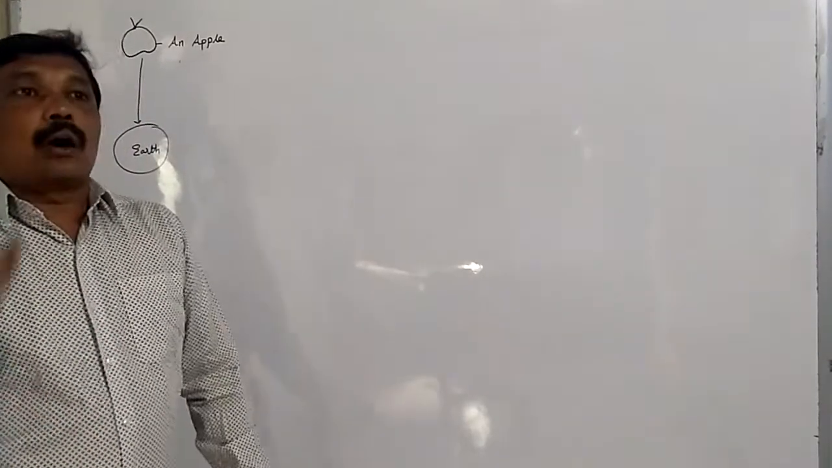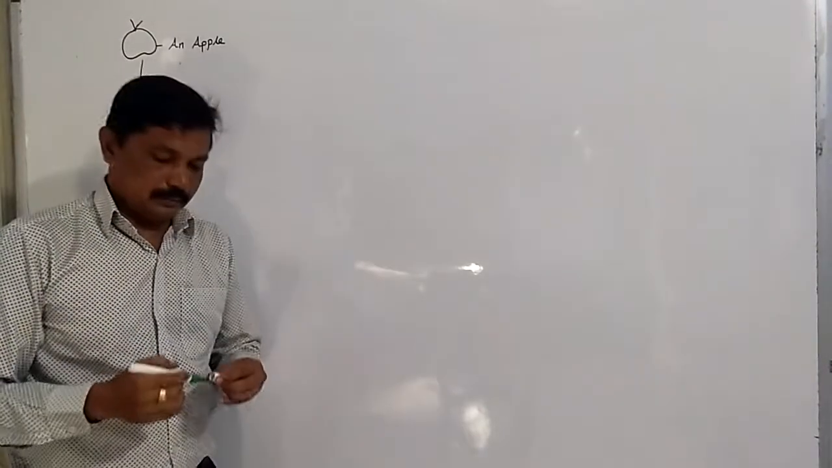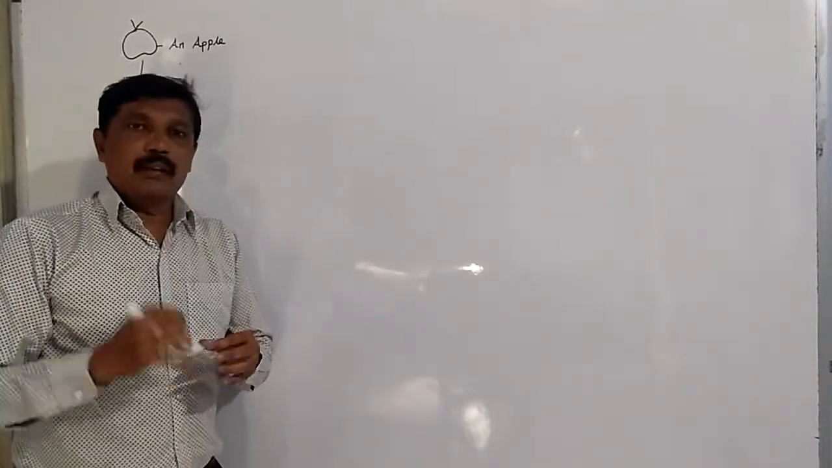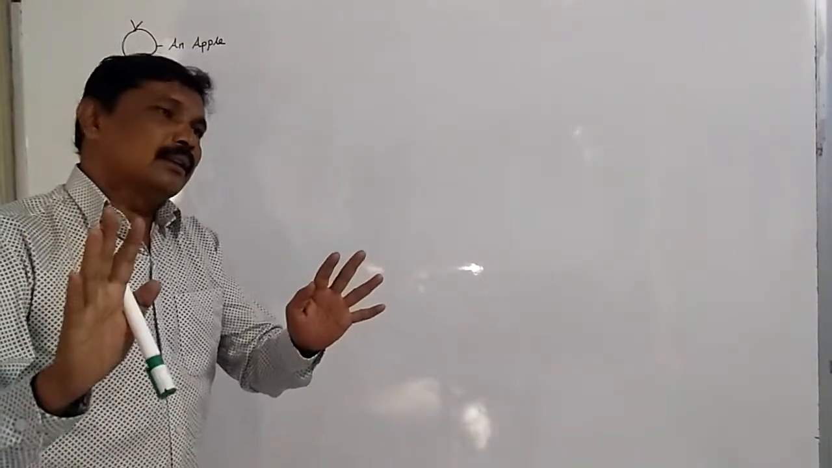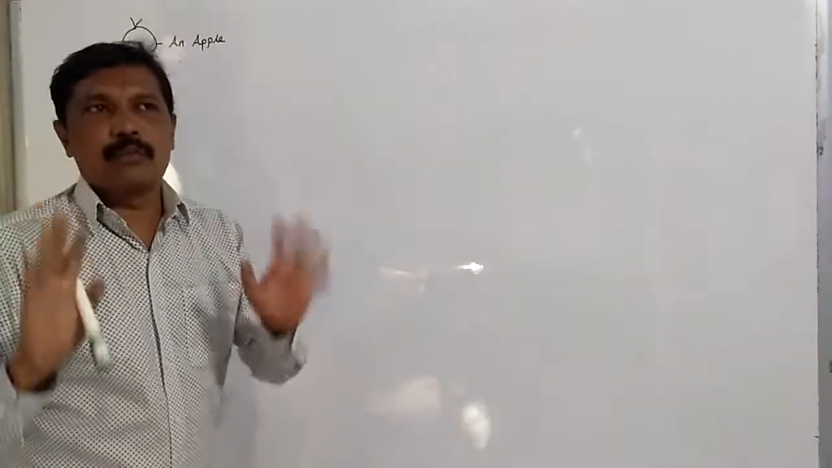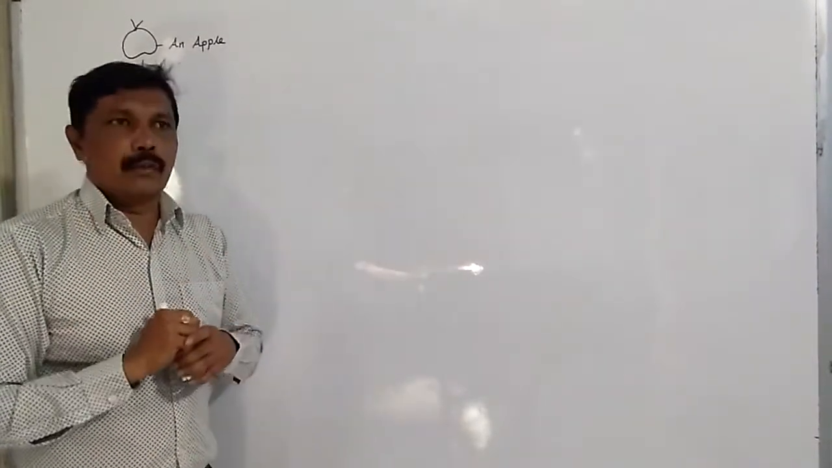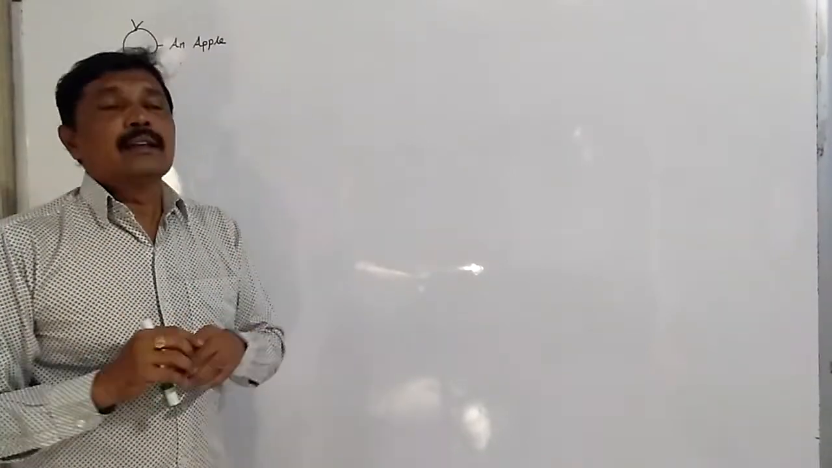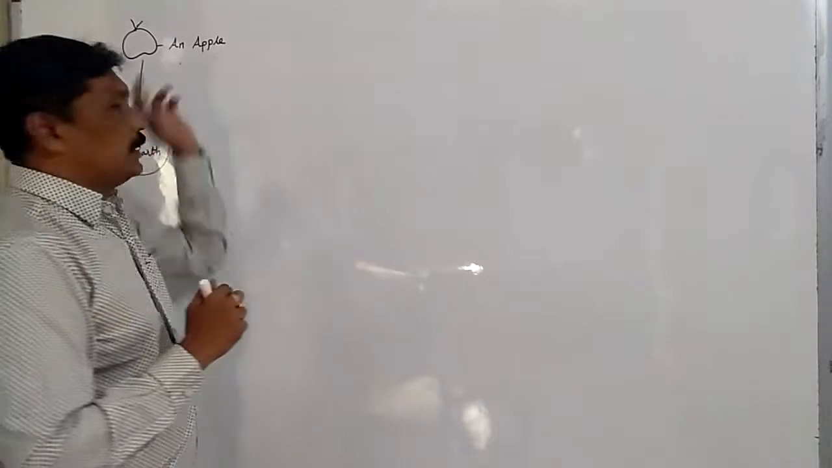Sir Isaac Newton observed an apple falling on the surface of the earth. When he saw the apple falling on the surface of the earth, he said that this happened due to the application of force. He called this force gravitational force, and this gravitational force was exerted by the earth on the apple.